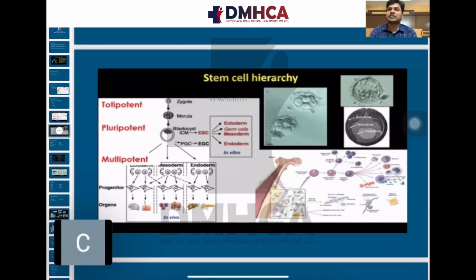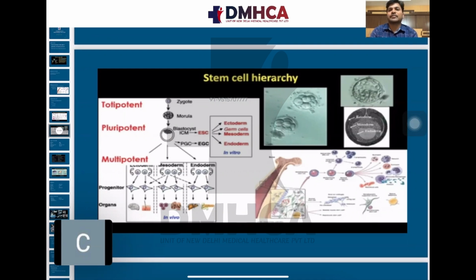What is the hierarchy of the stem cell? Coming to the hierarchy of the stem cell, I have told you different types of stem cells: multipotent, pluripotent, totipotent. Now we will see the hierarchy in the different stages of the development of the zygote, how the stem cell hierarchy is going to change. Coming to the zygote, it is totipotent. Totipotent means it can form all types of cells.